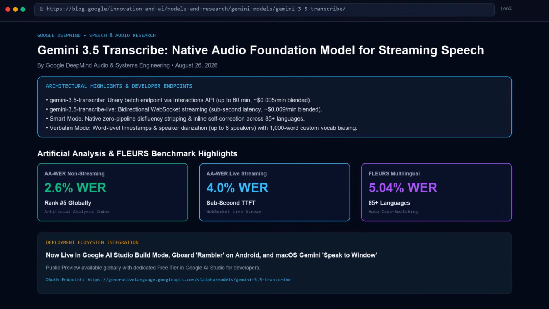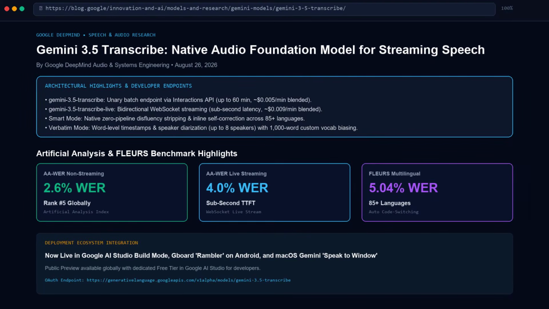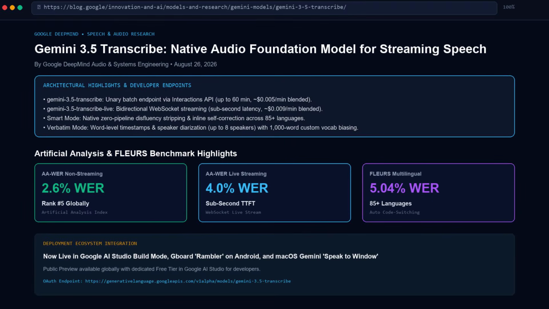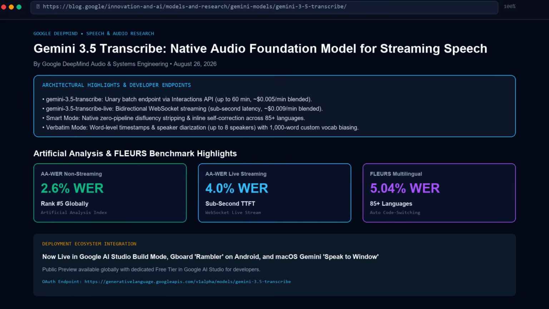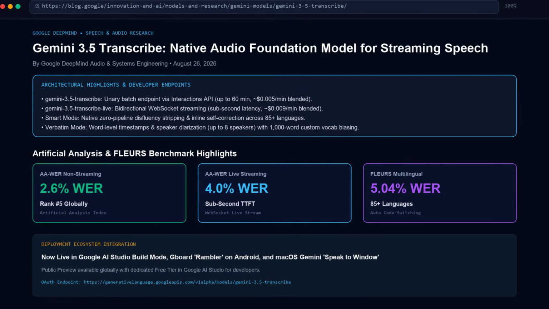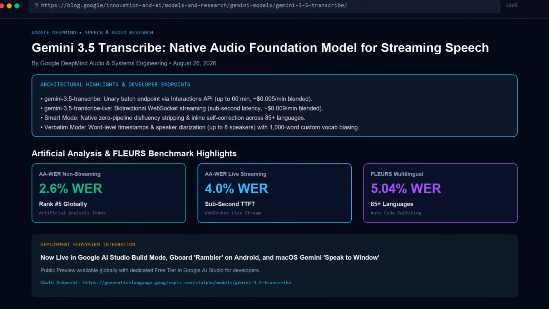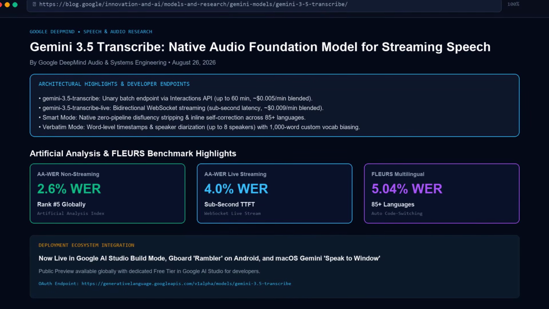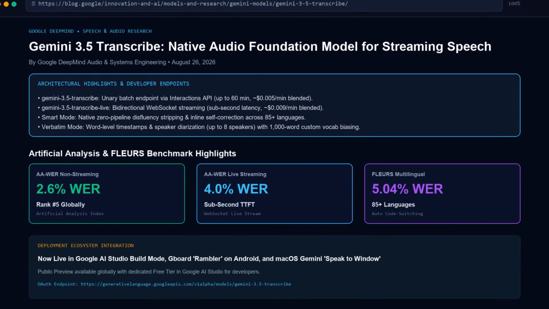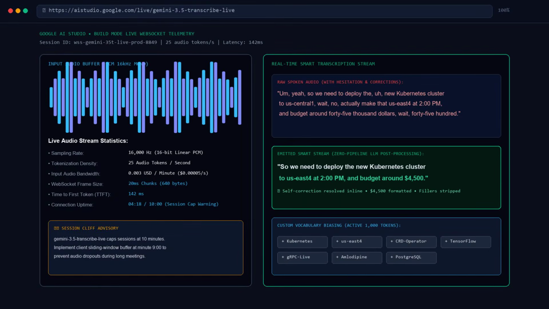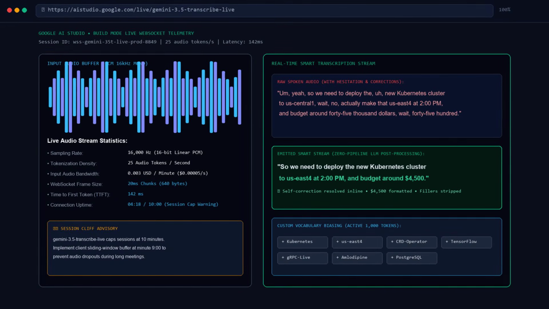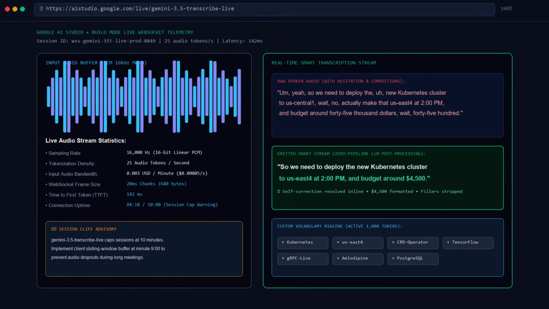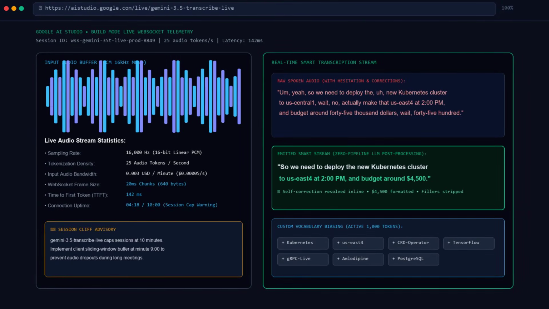DeepMind approached this from the exact opposite direction by repurposing the native audio understanding transformer architecture originally forged for Gemini 1.5 and 2.0. Rather than chopping audio into disjointed acoustic slices, Gemini 3.5 Transcribe ingests audio tokens directly at a fixed density of 25 audio tokens per second into a cross-attention transformer that models conversational semantics and vocal acoustic features simultaneously. DeepMind exposed this engine through 2 distinct API endpoints engineered for opposite ends of the latency spectrum.